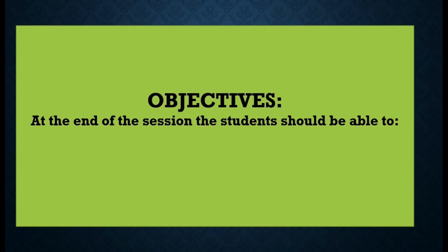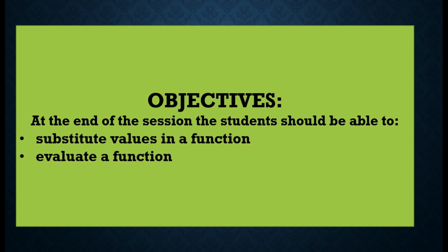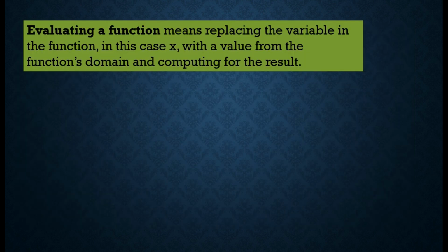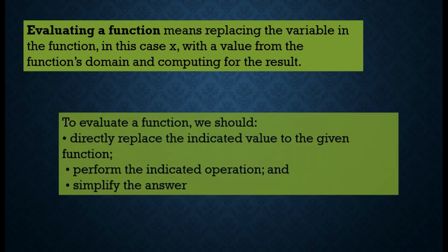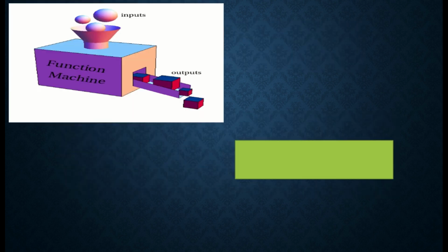Next, our objectives: at the end of the session, the students should be able to substitute values in a function and evaluate a function. This is the definition of evaluating a function: it means replacing the variable in the function, in this case x, with a value from the function's domain in computing for the result. To evaluate a function, we directly replace the indicated value into the given function, then perform the indicated operation. And the last step, we need to simplify the answer.